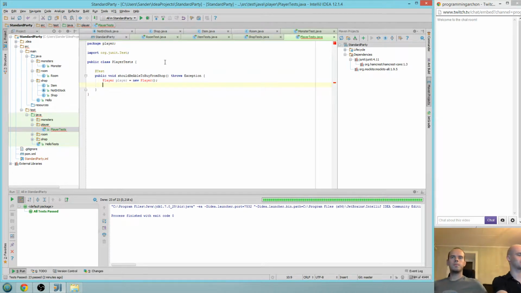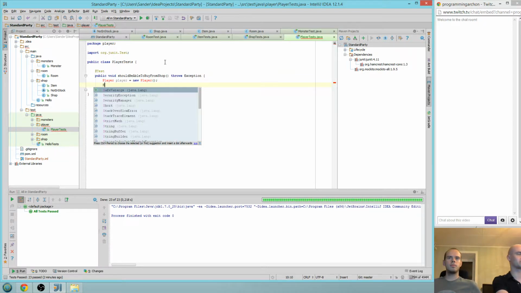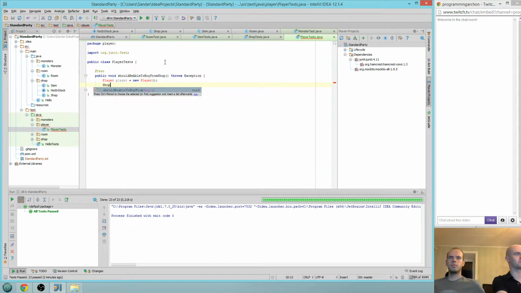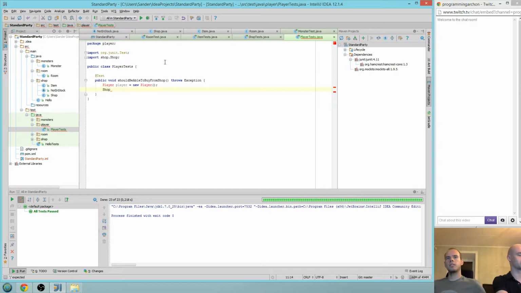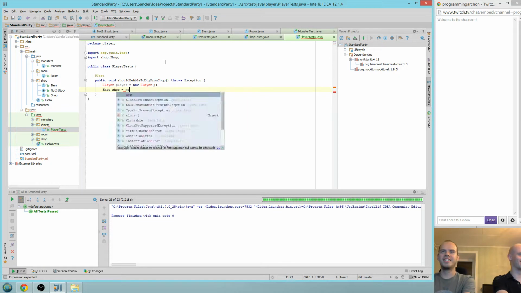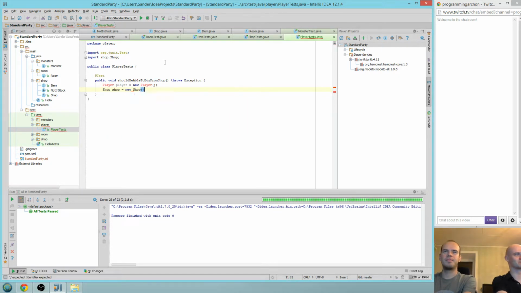Yes. All right. So I'm gonna presume that there will be a shop. We had a shop, right? Yeah, we did. What do we need to import it? Shop. Are they actually called stores? When are they called shops and when are they called stores? That's a good one. I have no idea. All right. New shop. Great.